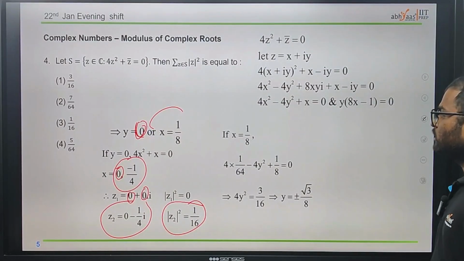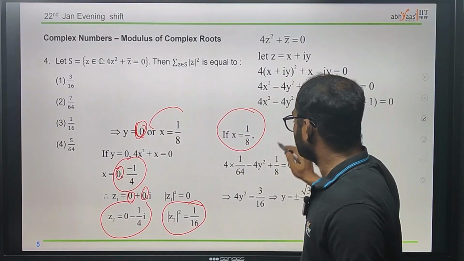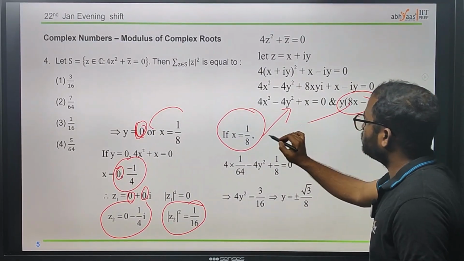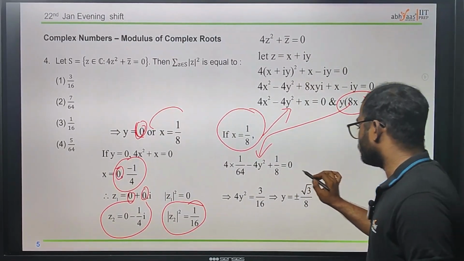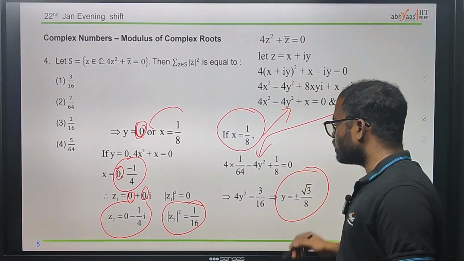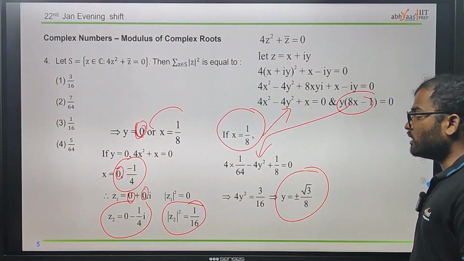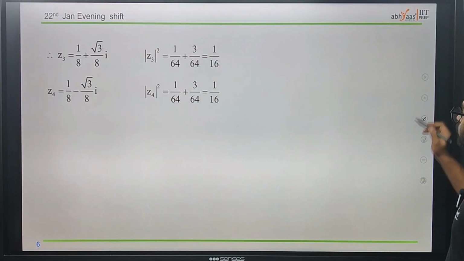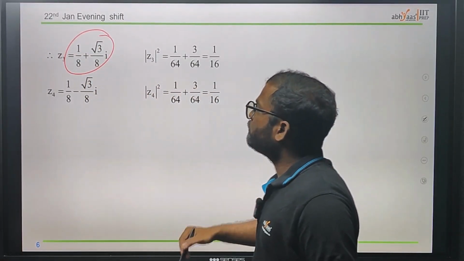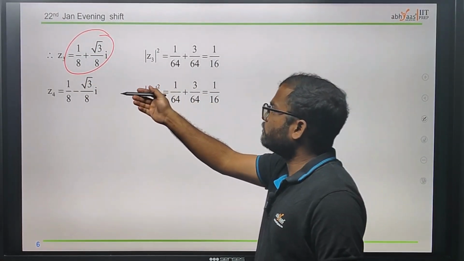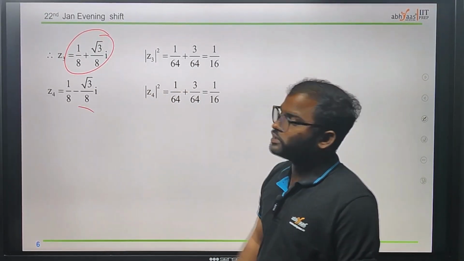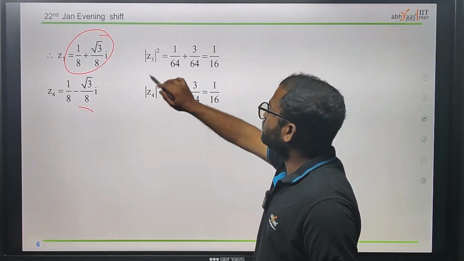Now similarly, if x equal to 1 by 8, just substituting in this one, we will have y equal to plus or minus root 3 by 8. Now we got y as two values. Similarly, using this y we can easily find z3 and z4. Substitute 1 by 8 in place of x, and root 3 by 8 in place of y, this is for plus root 3 by 8 and this is for minus root 3 by 8. That's how we got the magnitude of z3 and z4.